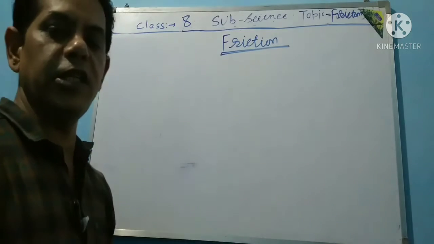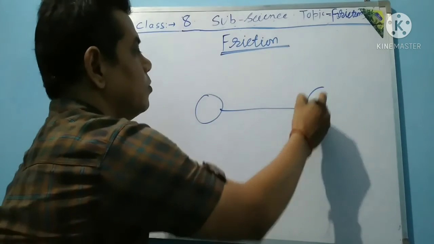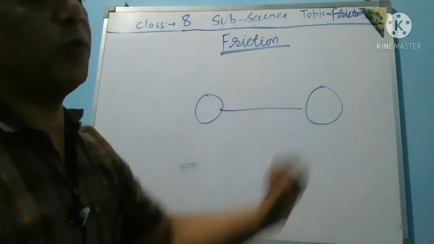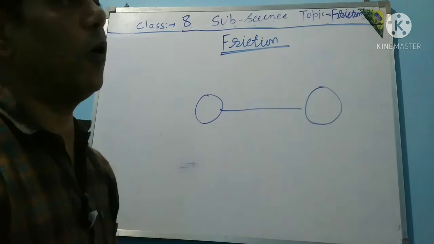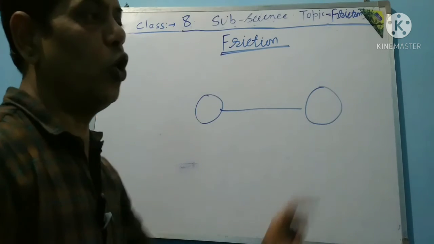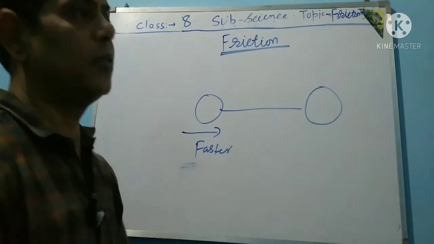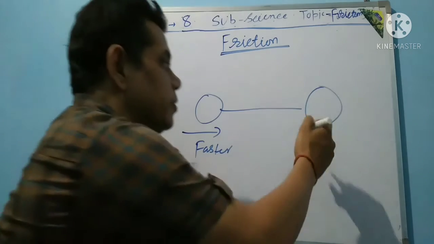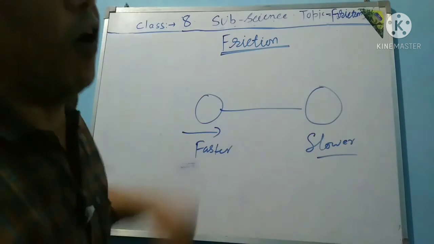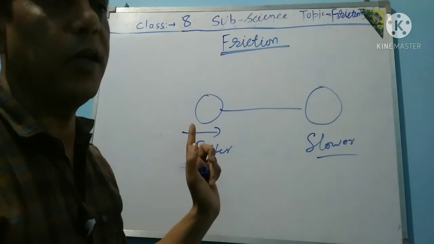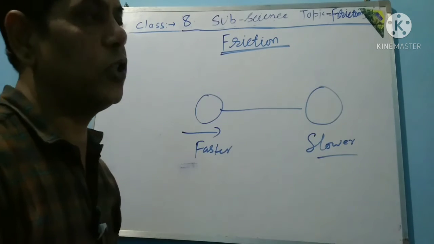After some time the football becomes slower, though at first it was faster. Why? Because of another, opposite force. That is called frictional force.